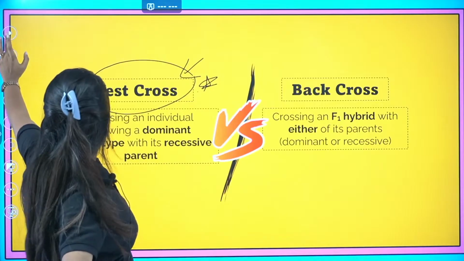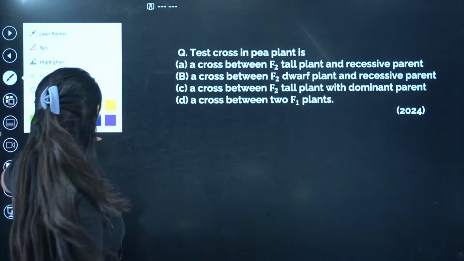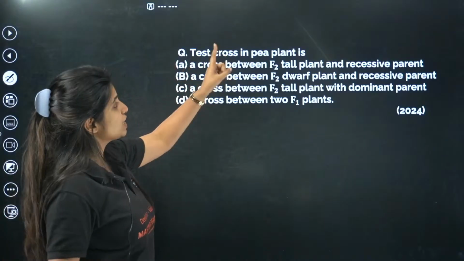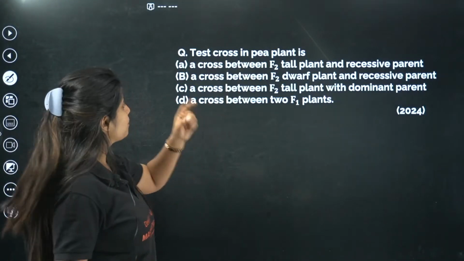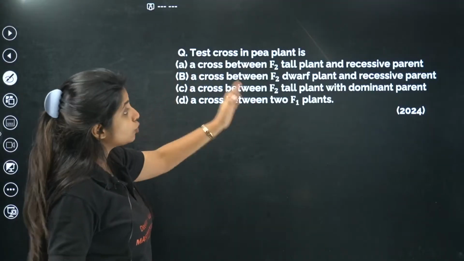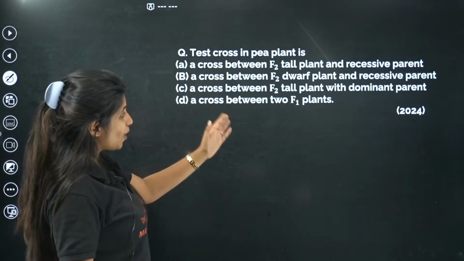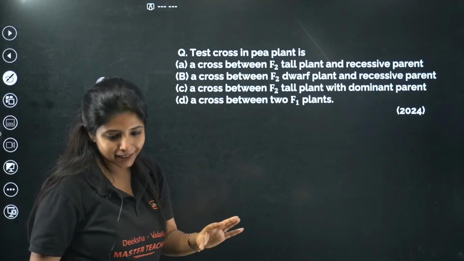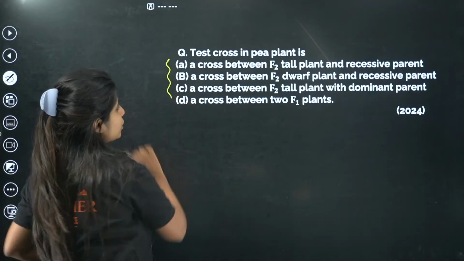Okay, so here is a question that we all can solve. This is a 2024 question from this chapter, 2 years back. Test cross in pea plant is what? A cross between F2 tall plant and recessive parent, a cross between F2 dwarf plant and recessive parent, a cross between F2 tall plant with dominant parent, a cross between 2 F1 plants. What do you think is the answer for this particular question?